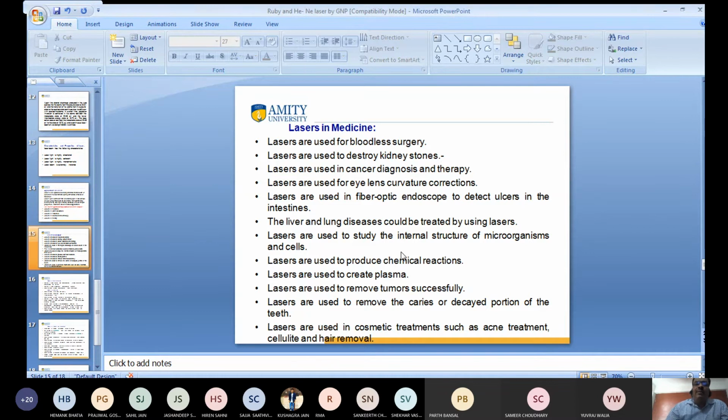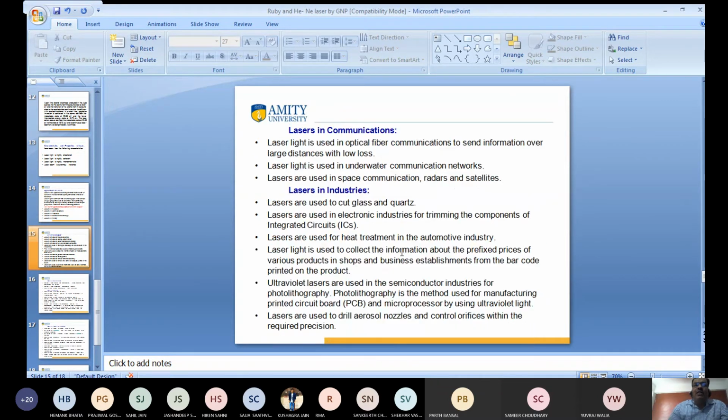Okay, so this is very applicable. Laser light is very important. And you know again very well, laser light is also very applicable in communication. Optical fiber communication, and laser light is used in optical fiber communication. You know very well about optical fiber communication.